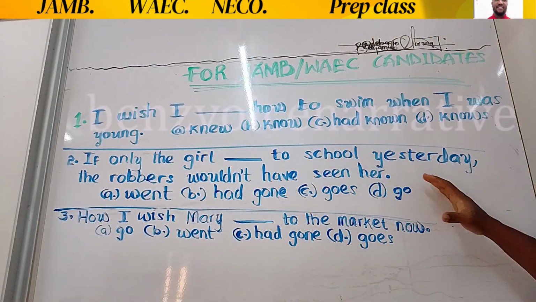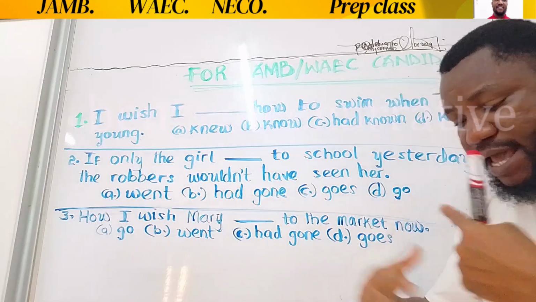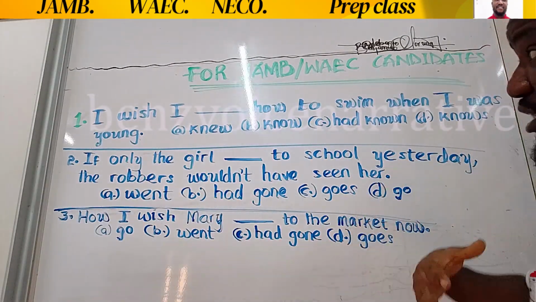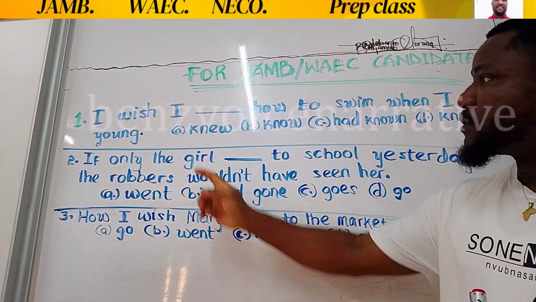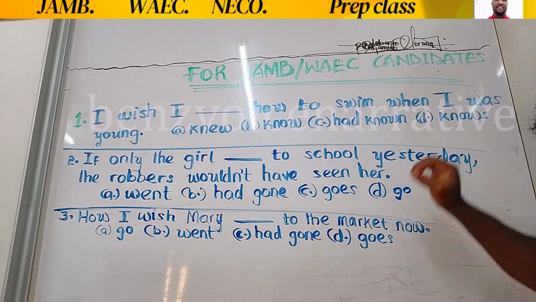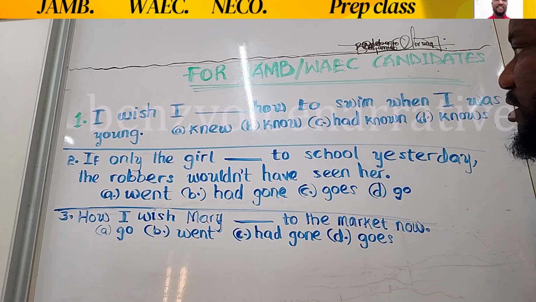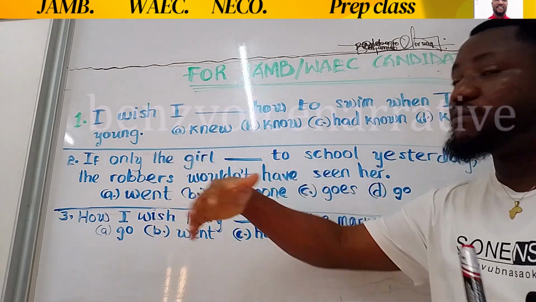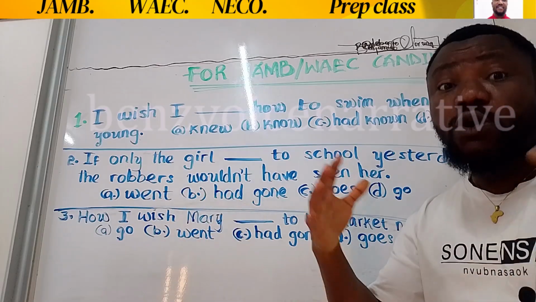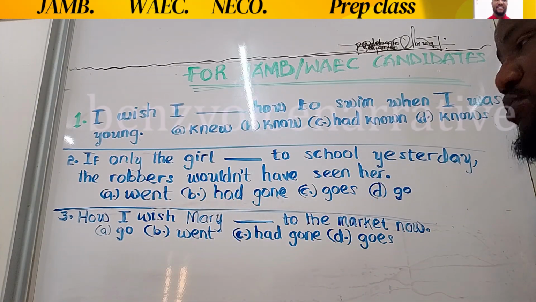There are 3 questions to take. Like I said, these questions have been extracted from past questions, and you should know that questions like this are often repeated by these examination bodies, the NECO, the WAEC, and the JAMB. So the first question says, "I wish I dash how to swim when I was young," or maybe when I was younger. I think that should have been the best structure. The right word to use should have been younger, when I was younger. Of course, this is also correct, especially if the person talking here is an old person.